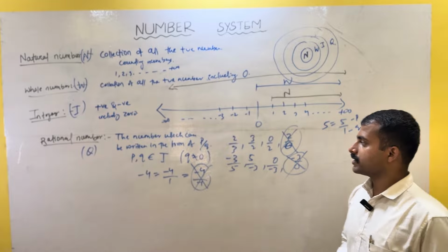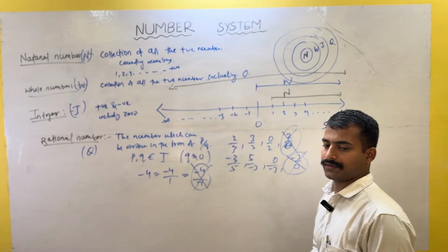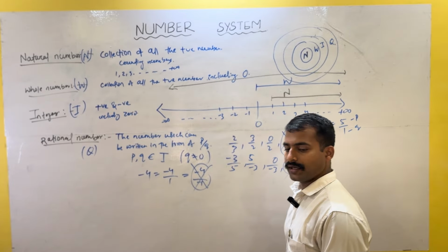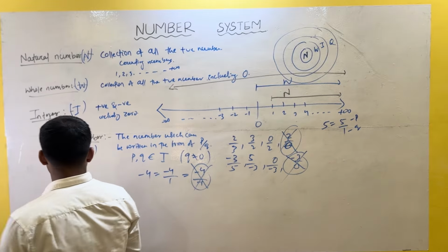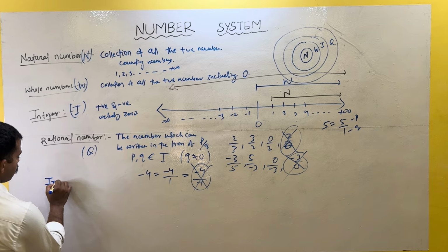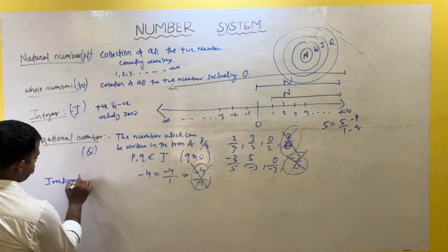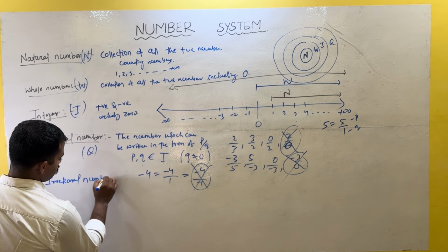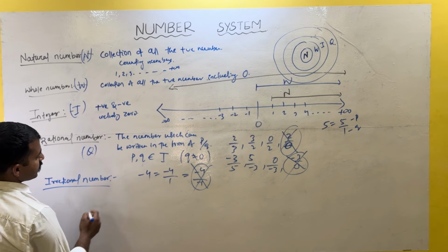Okay. Now the next number. Another thing in the same chapter is the irrational number. What is an irrational number?